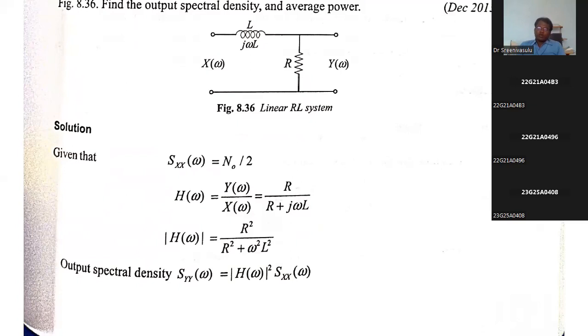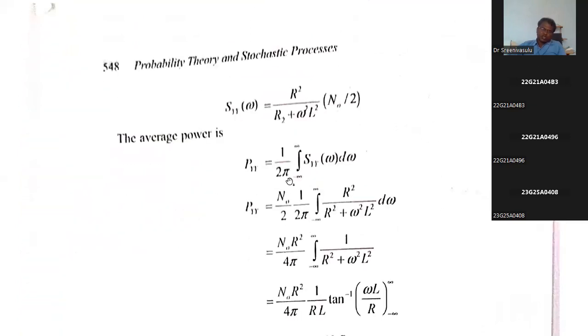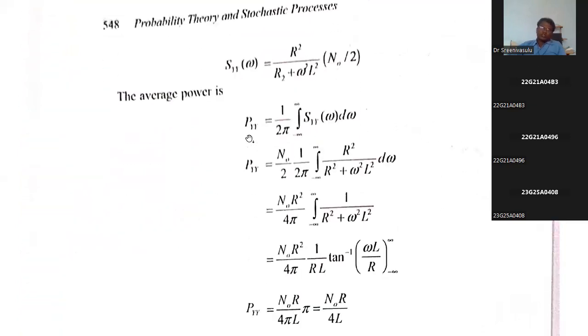After obtaining RY of tau, substitute tau equal to 0 in that. It is nothing but power. This PYY means output average power, RYY of tau at tau equal to 0. That is the formula: 1 divided by 2 pi, integral from minus infinity to infinity of SYY of omega into d omega.